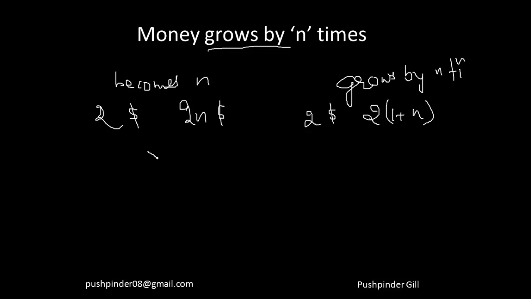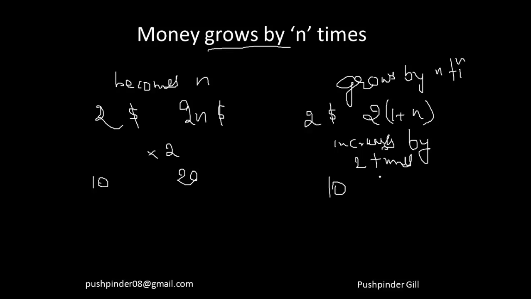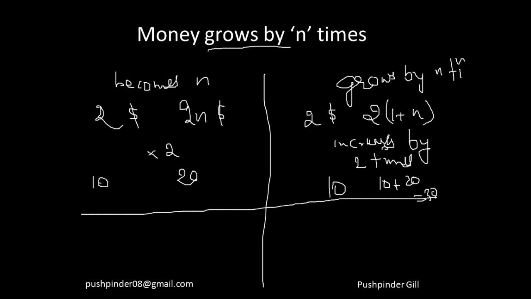Let's suppose money doubles here, and over here money increases by 2 times. If I invested $10, I'll get $20 here. Now over here, if I invest $10, I'm going to get 10 plus double, that is 20, so $30. So there is a difference between money becoming N times and money growing by N times.